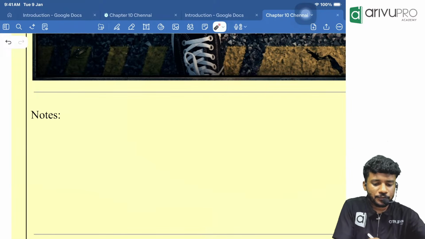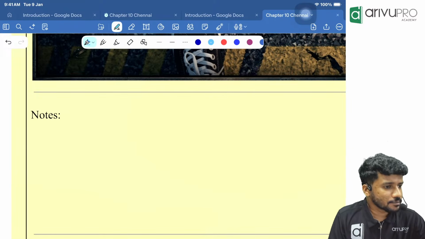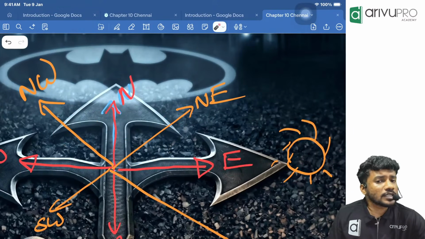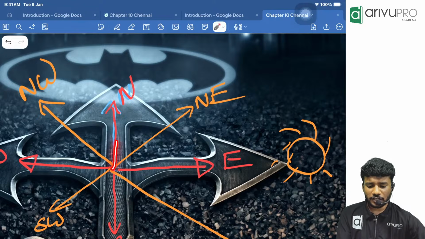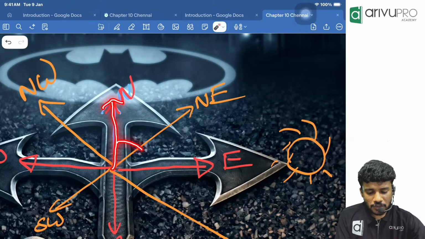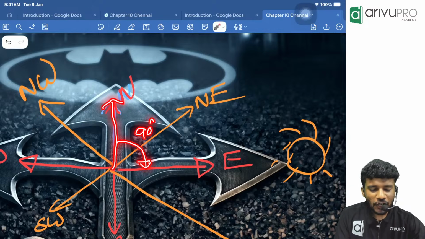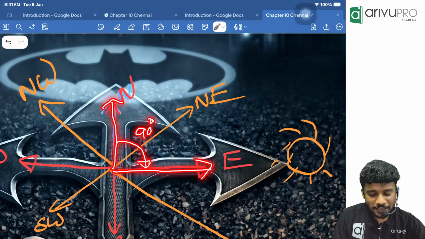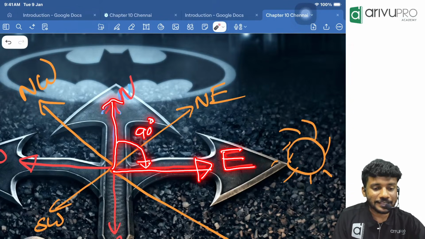Now here, one fine day, I am looking in the north direction. I took a right 90-degree turn. Now I am looking in which direction? Can anyone tell me? East.